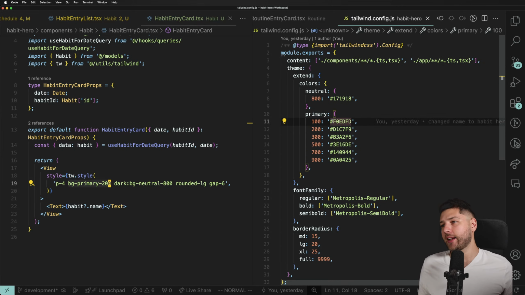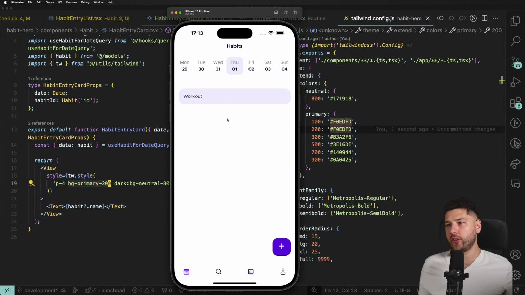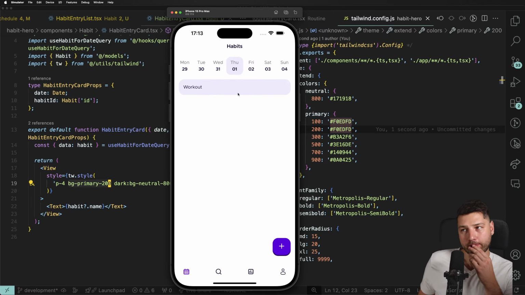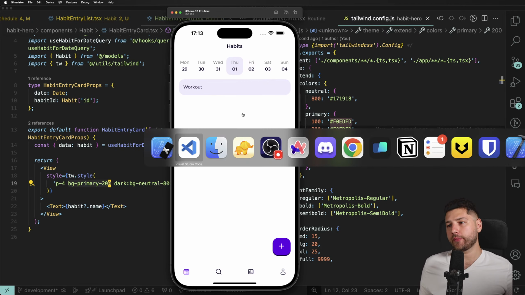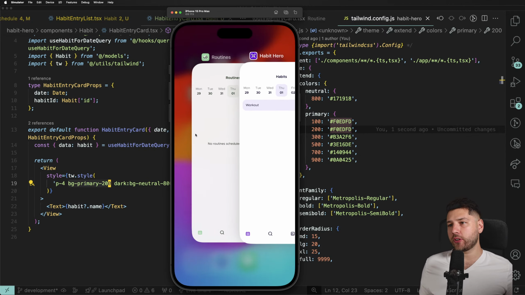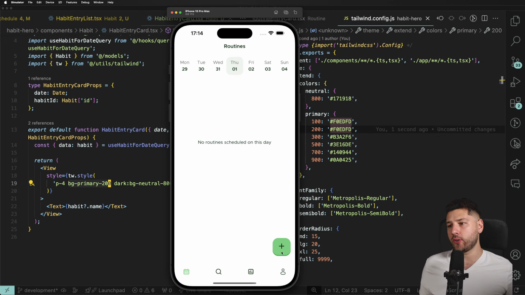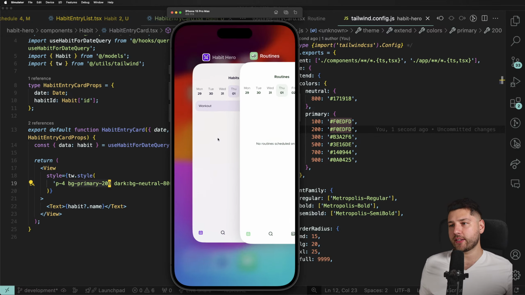And I think I can put the 100 and have this. Let's see how this looks. This is not bad. This is not bad. Oh, I'm so mad that my other app is currently broken because I would be able to show you how. Can I? No, I don't want to fix this right now.